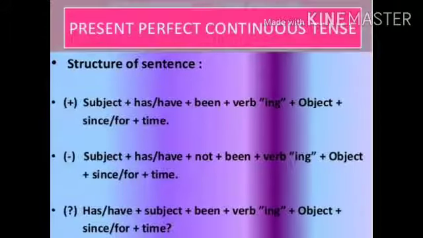Afterwards, for giving its own identification, we have to add been. Afterwards, it's time to add verb, and here we have to give the quality of continuous, so we add the verb ing form. Afterwards, object. And for giving its self-identification, we have to add since or for plus time. Without adding this, we cannot form a perfect continuous sentence.